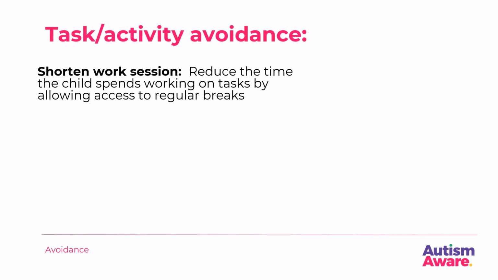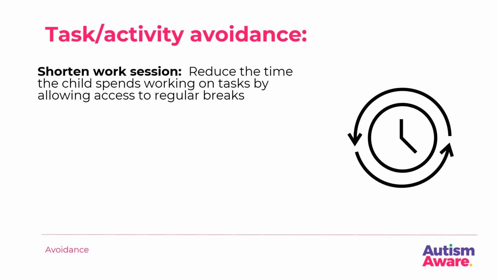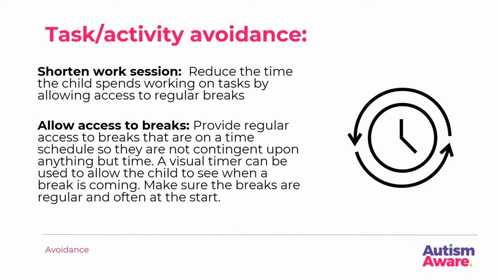Intervention. Task activity avoidance. Shorten work session. Reduce the time the child spends working on tasks by allowing access to regular breaks. Allow access to breaks. Provide regular access to breaks that are on a time schedule, so they are not contingent upon anything but time. This will teach the child that they do not need to behave inappropriately in order to get a break. A visual timer can be used to allow the child to see when a break is coming. Make sure the breaks are regular and often at the start.